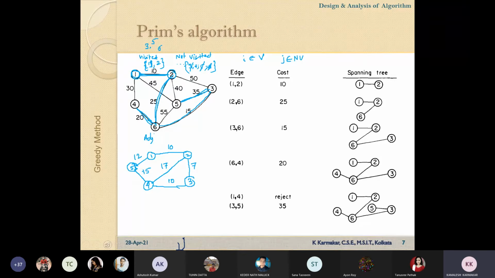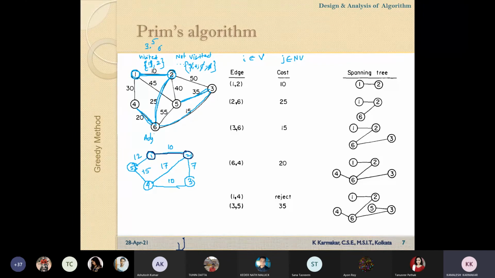If we start from vertex 1, which edge will you select? The next vertex, according to your logic, is this 2, sir. So now 1 and 2 are visited.